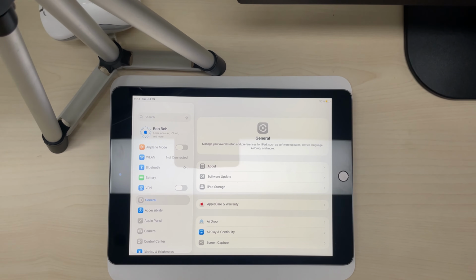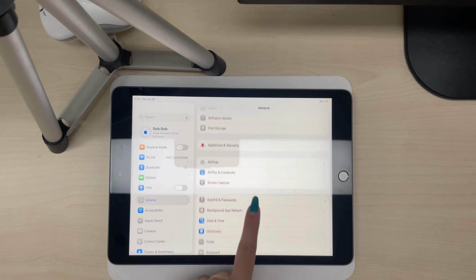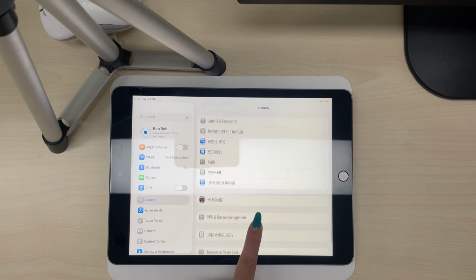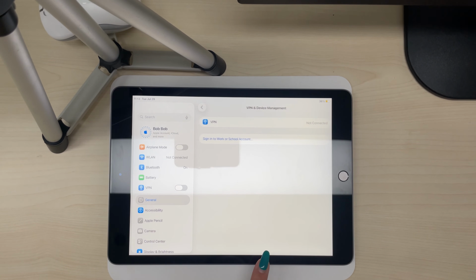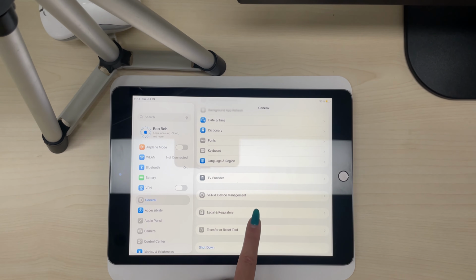Go to Settings, General, VPN and Device Management. Check if there are any installed VPN or management profiles. Delete suspicious profiles.